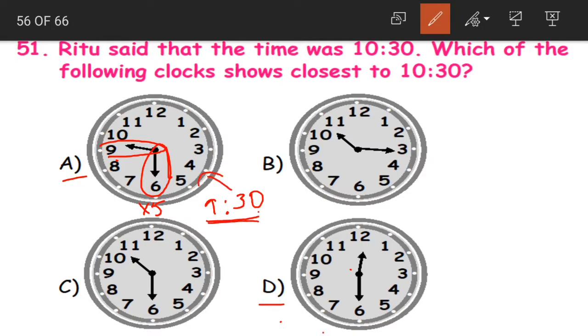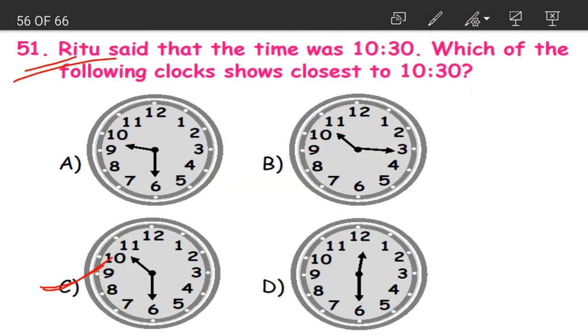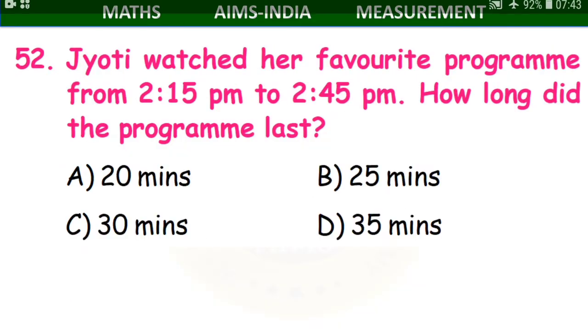And coming to option D, the short hand is at 12. So hours is 12 and the long hand is at 6. So 6 into 5, 30. 12:30 is the time shown by our option D. And what is the correct option for this question 51? It is option C.